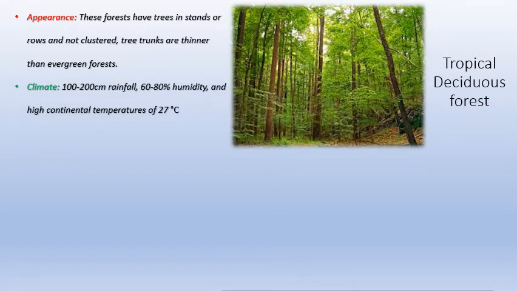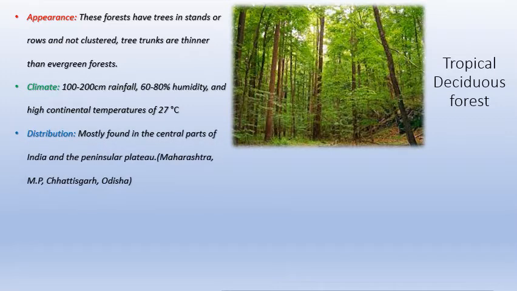So rainfall, you won't get as much rainfall as evergreen, because evergreen gets more rainfall. They have more green leaves and broader trunks. So here the rainfall is a little bit less. Humidity is also a little bit less, 60 to 80. The climate also has a temperature of 27 degrees. So here the temperature is a little bit higher than evergreen.